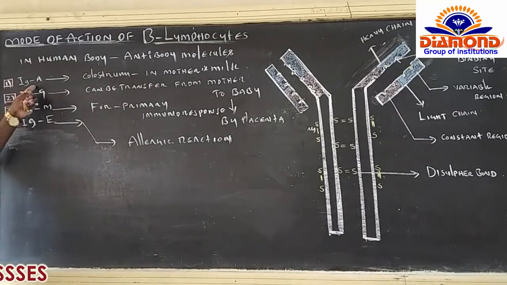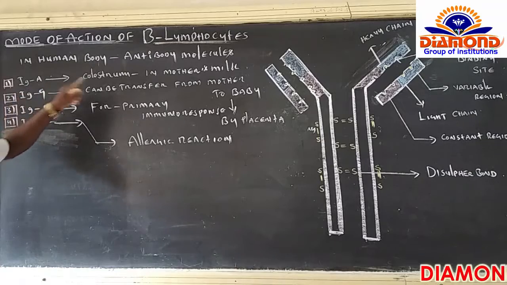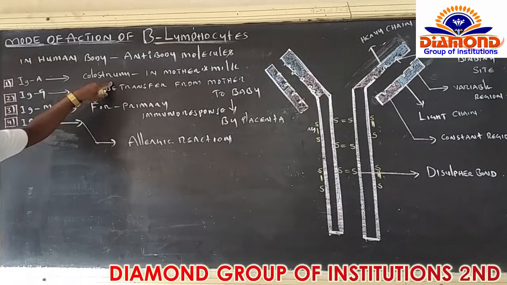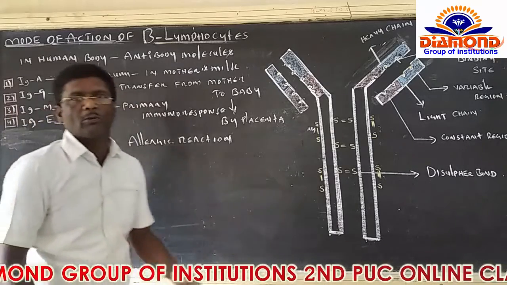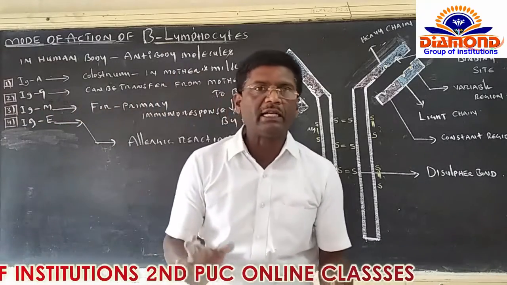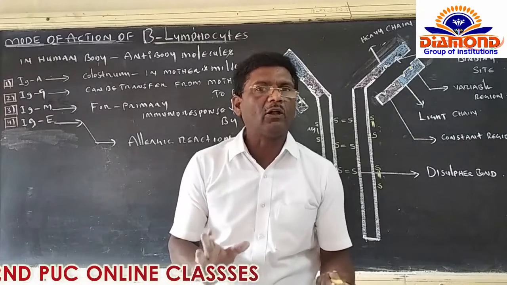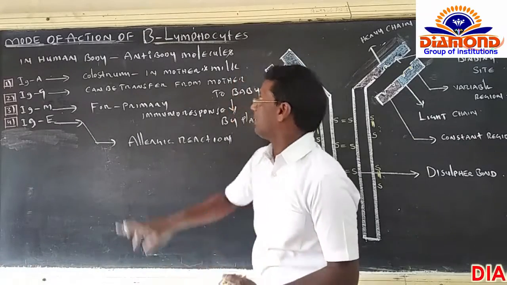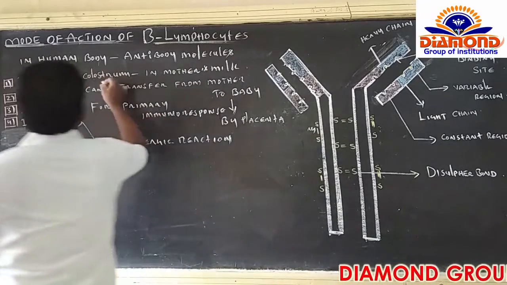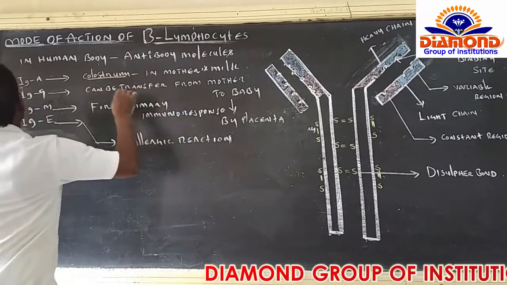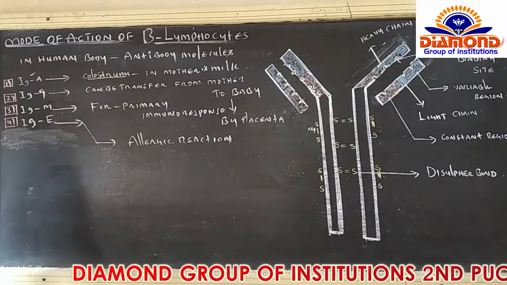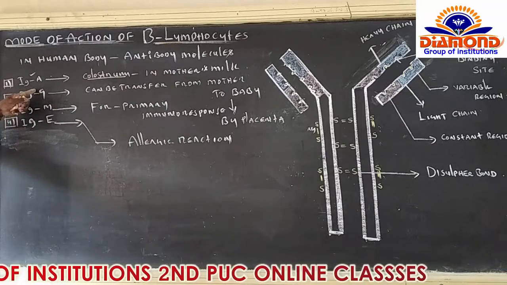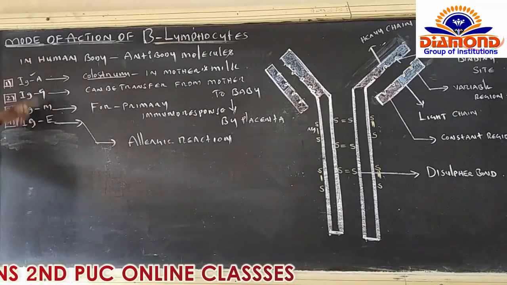Now have a look here. Immunoglobulin A is present plenty in the colostrum. In the first chapter we learned very clearly regarding human reproduction. What is meant by colostrum? Colostrum means in the initial days of lactation, a light yellow colored fluid is produced from the mother's mammary gland. Yes, that is called colostrum. In colostrum, what is present? Yes, antibody molecule A, immunoglobulin. It increases the resistance power of the small infant baby, right?